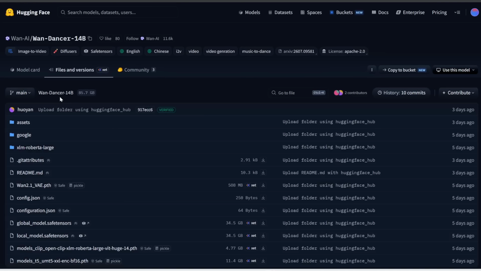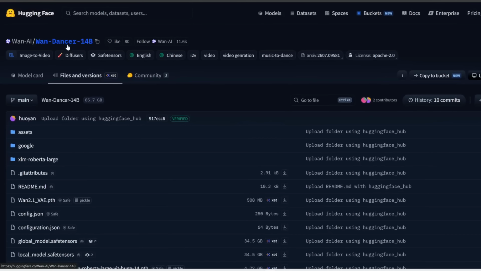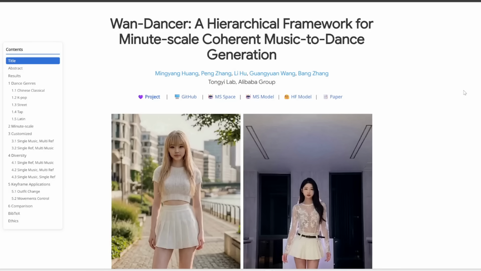However, before you get too excited, note that the total size of everything is 85 gigabytes, so you'll need a really high-end GPU to run this. But of course, because this is open source, I'm sure there's going to be more quantized versions or maybe GGUFs in the future that can fit on more consumer hardware. If you're interested in reading further, I'll link to this main page in the description below.